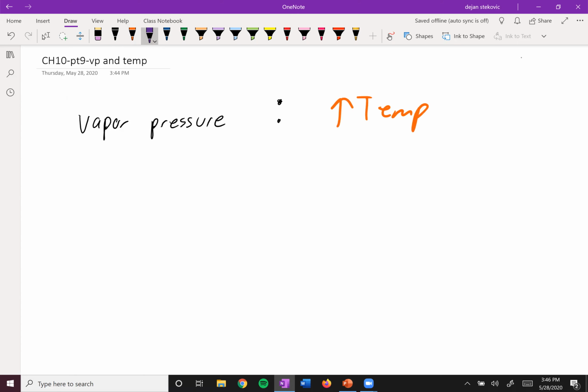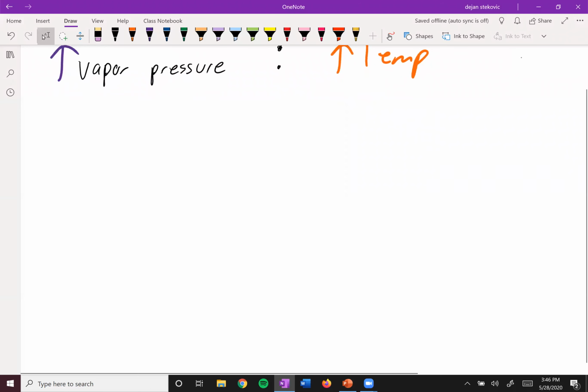Well, if you think about what happens when you heat a liquid, eventually it'll start to boil, right? You're giving more energy to break the intermolecular forces, you're causing more of those molecules to become gas. More gas molecules, more vapor pressure. So as temperature increases, vapor pressure increases.